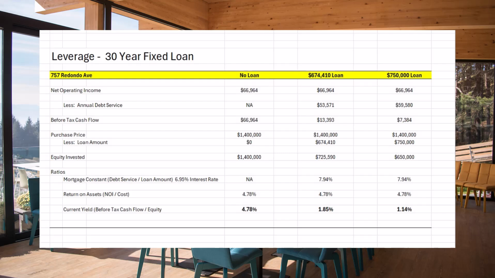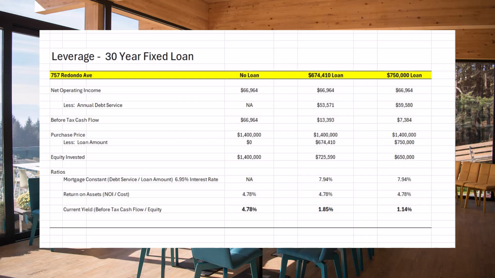Now, let's change the scenario, and we're going to include a loan of $674,410, and that's coming right off the spreadsheet that we had done earlier. Again, net operating income, $66,964. Annual debt service on that loan, and again, remember it's a 30-year loan at 6.95%, the debt service is $53,571, which leaves a before-tax cash flow of $13,393.